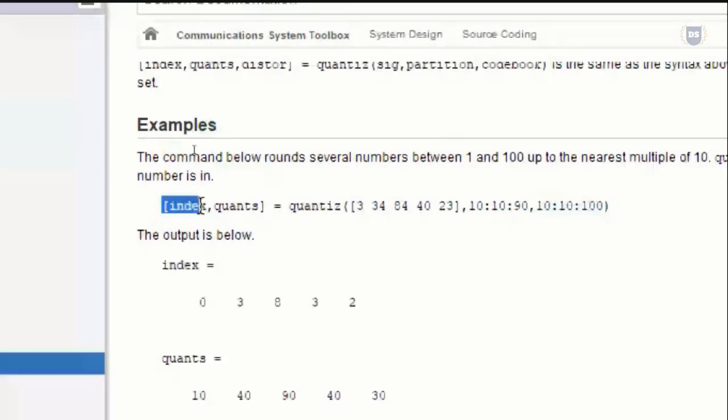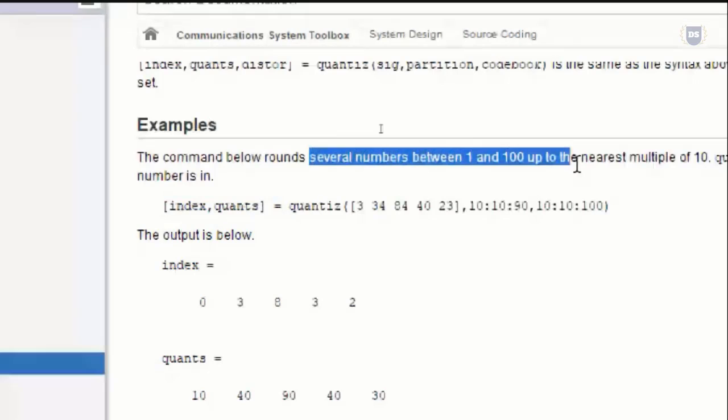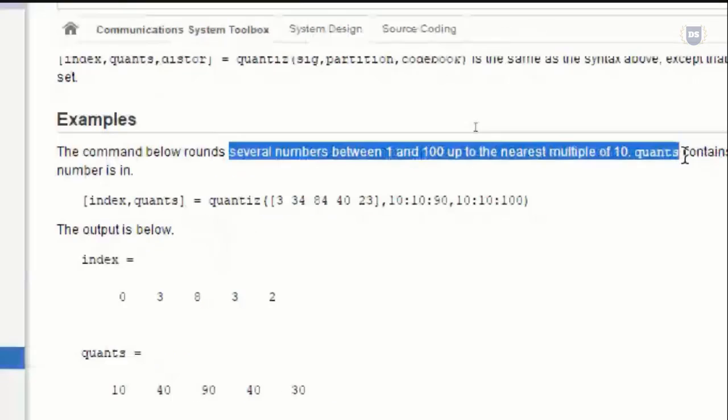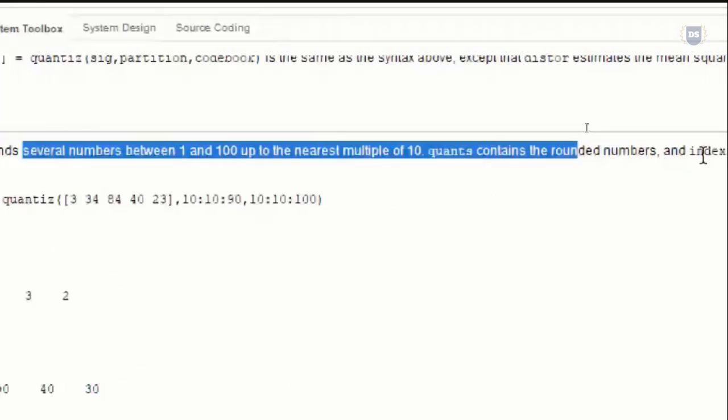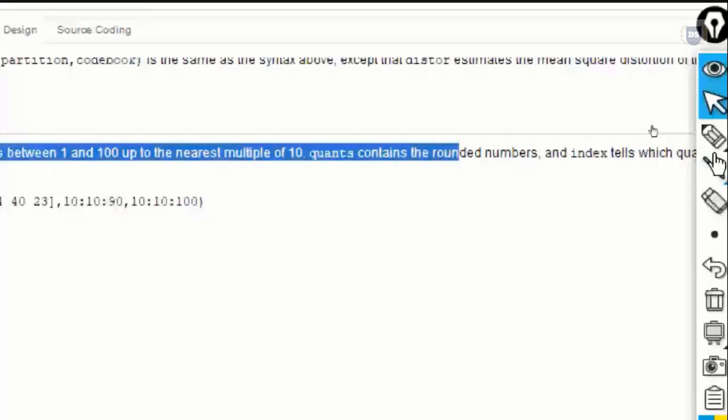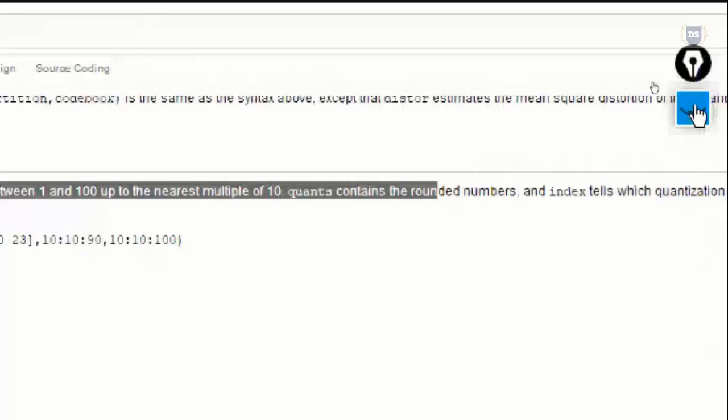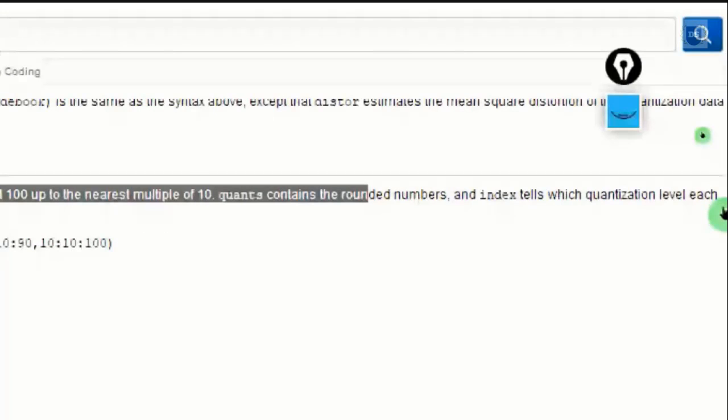The command rounds several numbers between 1 and 100 to the nearest multiple of 10. So quants contains the rounded numbers, and index tells which quantization level each number is in.